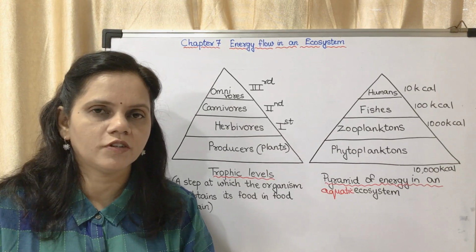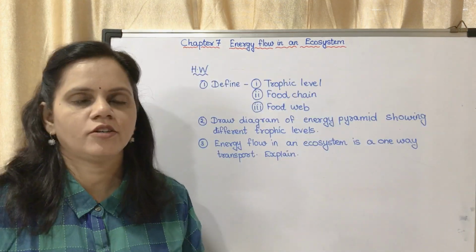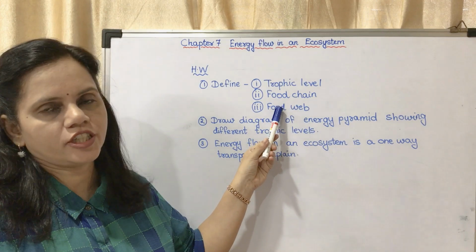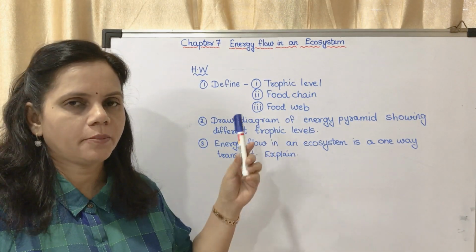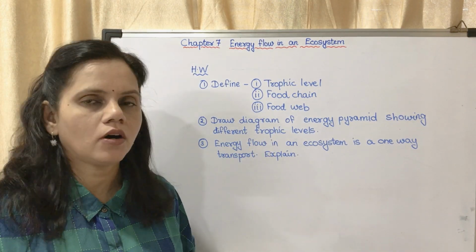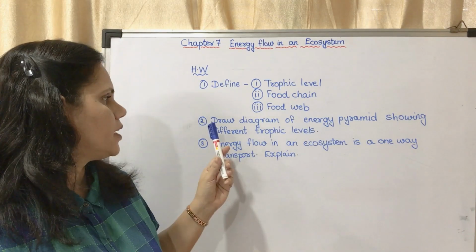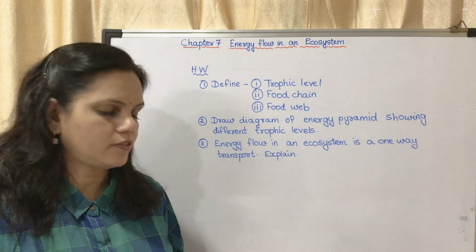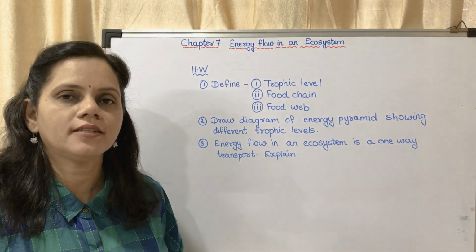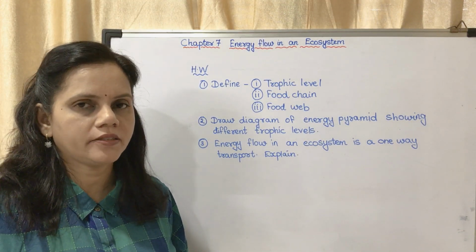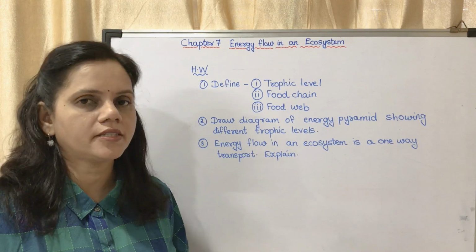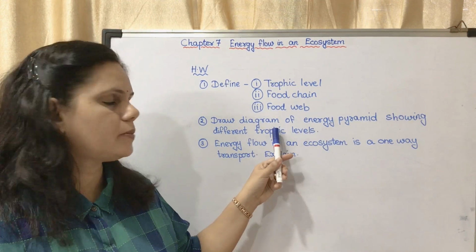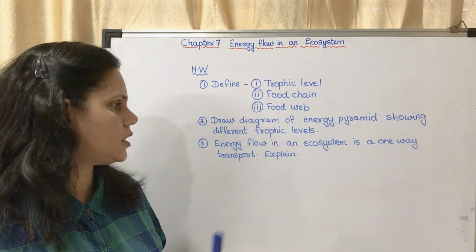Now I'll give you the homework. This is the homework for you today. First is define trophic level, food chain, food web. You may write the points which I had written on the board or from the textbook. Draw a diagram of energy pyramid showing different trophic levels. You have to draw the diagram, figure 7.3. Sometimes they ask figure 7.4 also. So you may learn both of them, but you may draw 7.3 for this question.